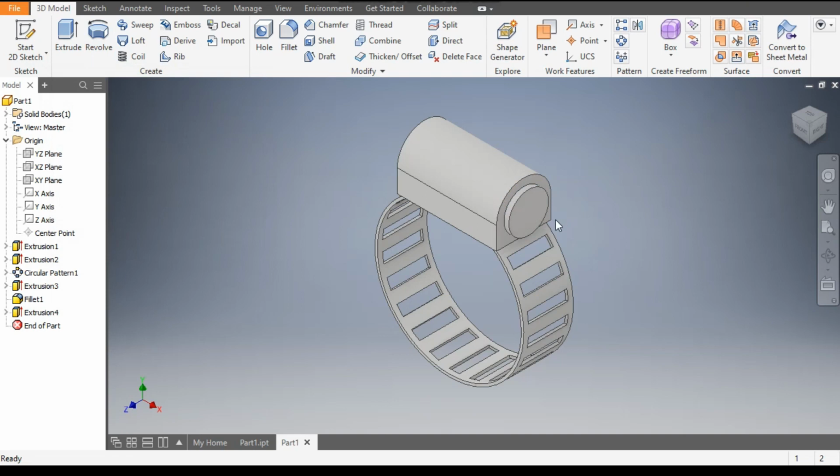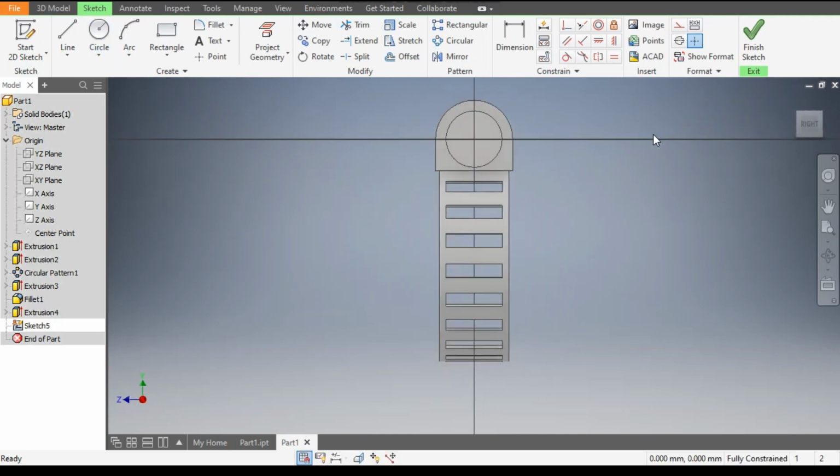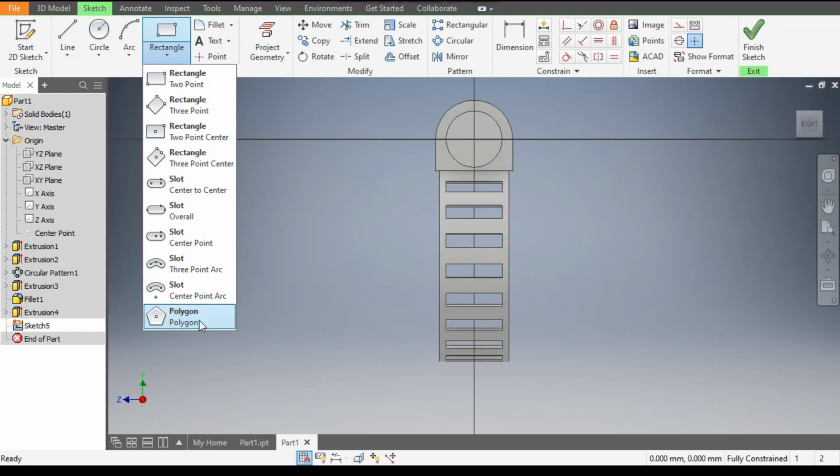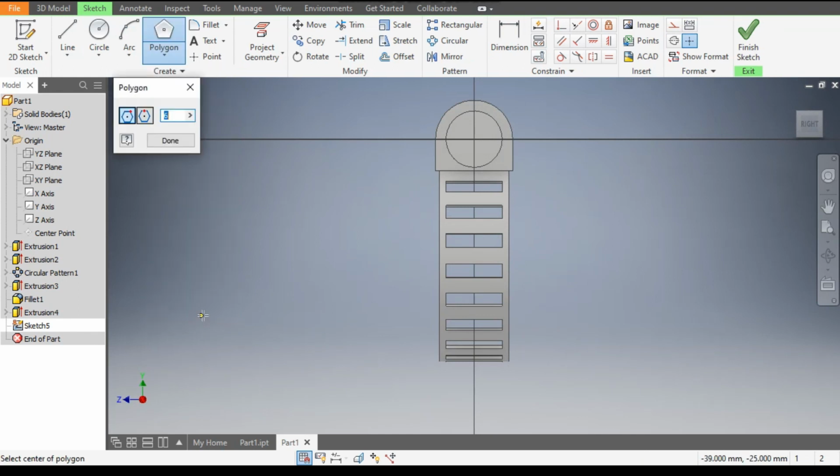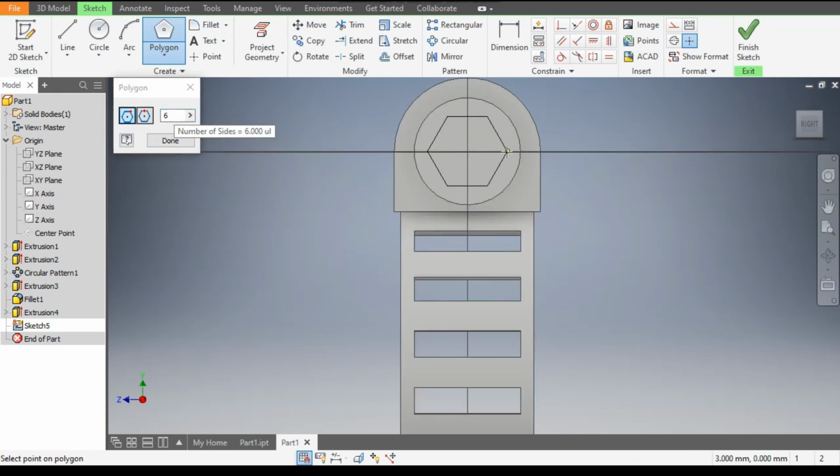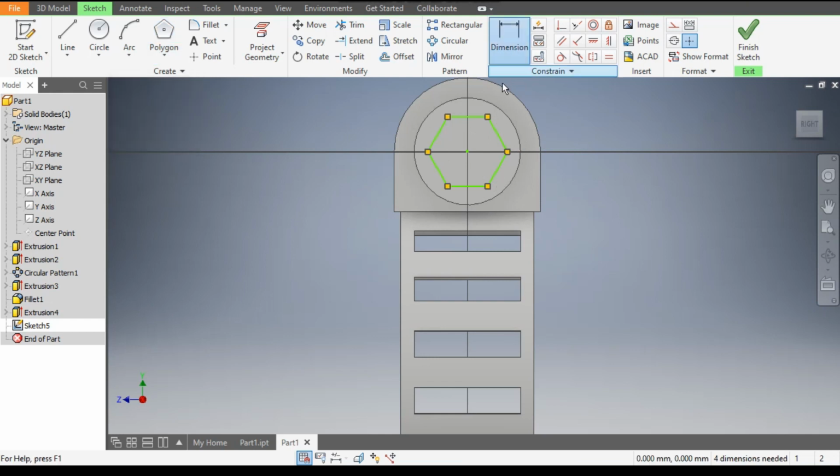Now select this same face and go to create sketch. Now from here go to polygon. The edges will be 6. Select the center point and make a polygon over here. Go to dimensions and give the outer dimension as 6.5 mm. OK.